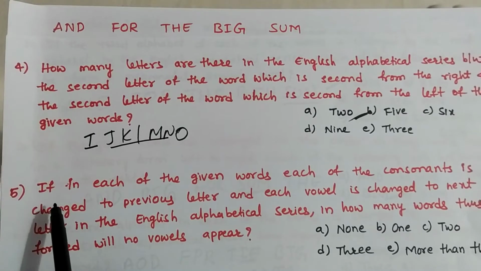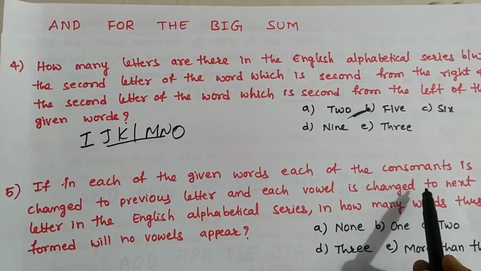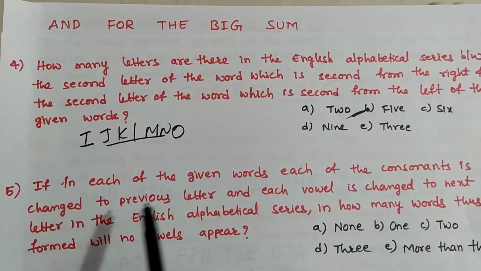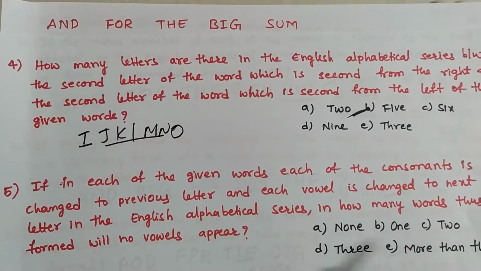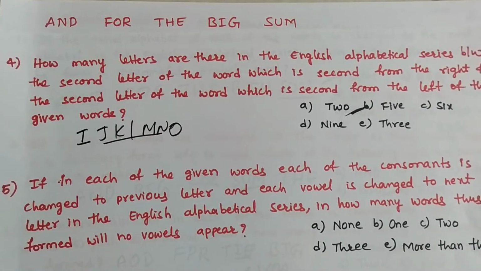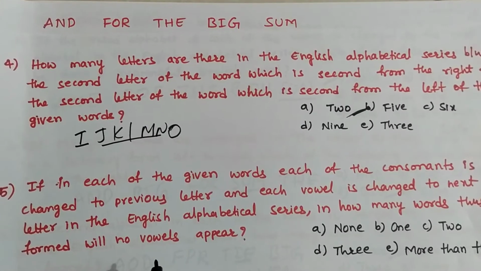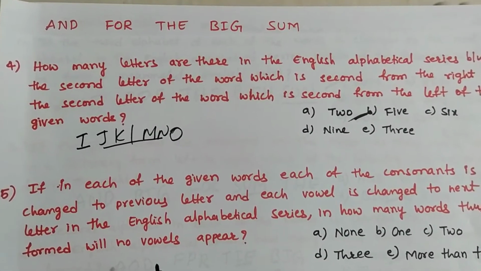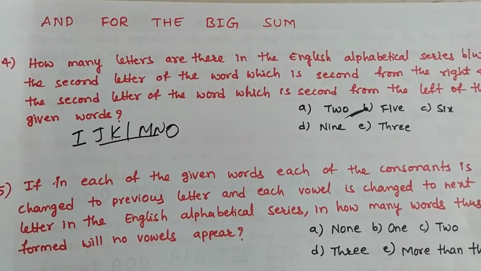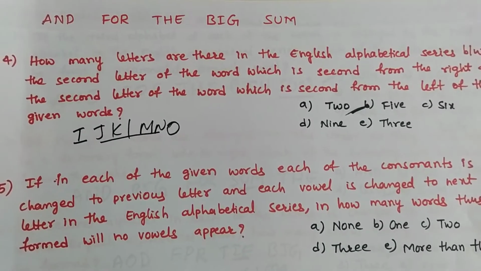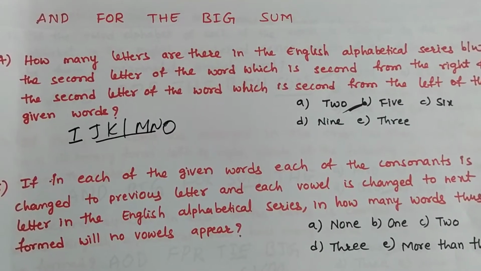Next question. If in each of the given words, each of the consonants is changed to the previous letter and each vowel is changed to the next letter in the English alphabetical series, in how many words thus formed will no vowels appear? Okay. We should change the consonant to the previous letter and the vowel to the next letter. A is a vowel, so we'll change it to the next letter.